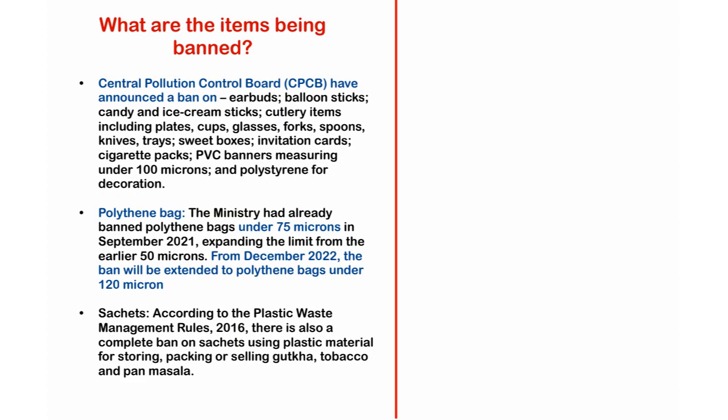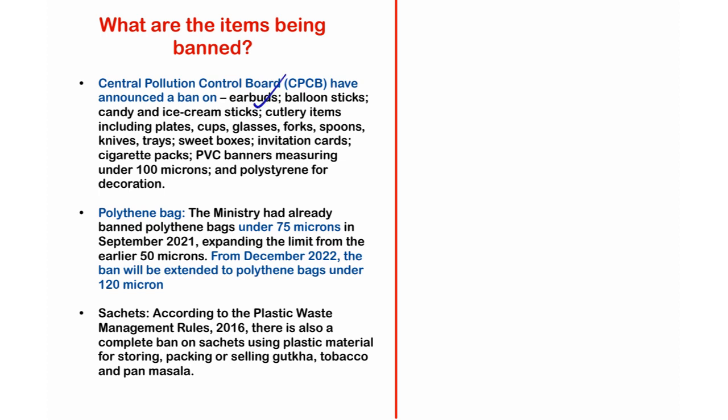Now let us look at the important items being banned by the central government, that is the Ministry of Environment, Forest and Climate Change. The Central Pollution Control Board, CPCB, has announced a ban on a list of items.